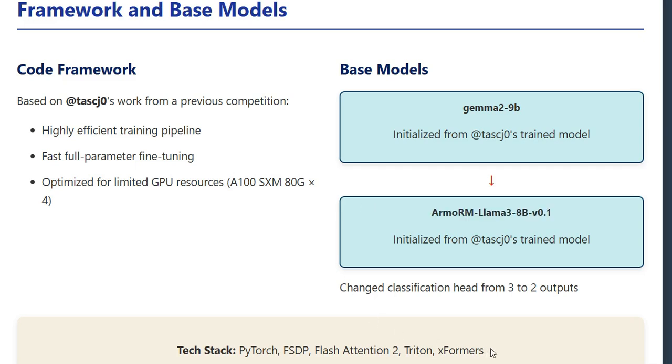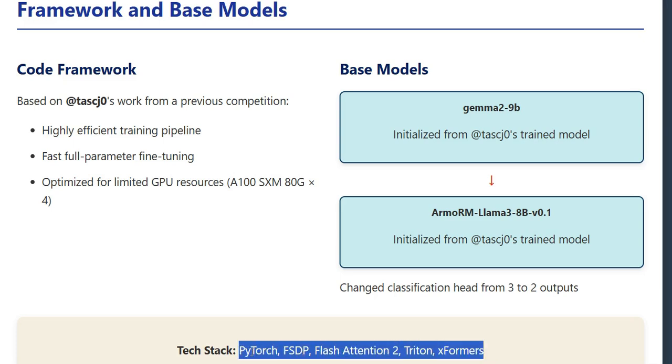One key modification was changing the classification head from 3 outputs to 2, which makes sense given that they only needed to predict which of two responses was better. The tech stack was pretty standard for modern NLP work. PyTorch with FSDP, Flash Attention 2, Triton, and Xformers, all tools designed to make training large language models more efficient.